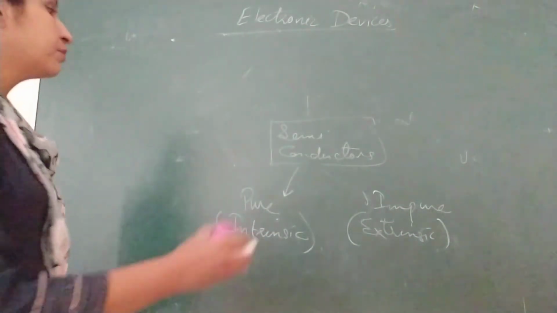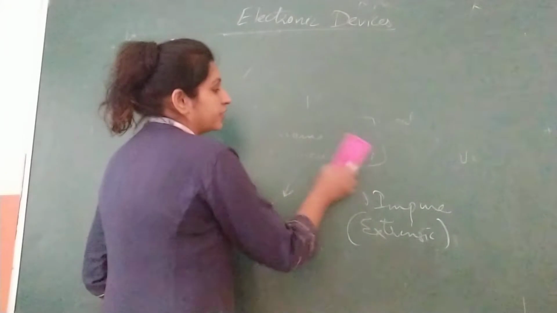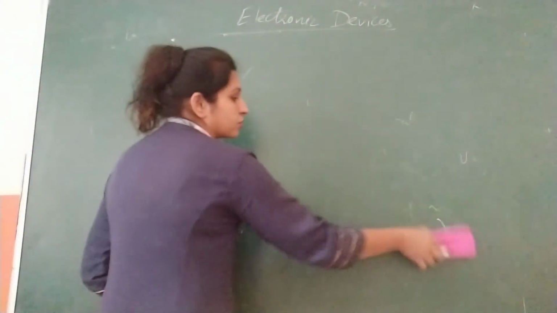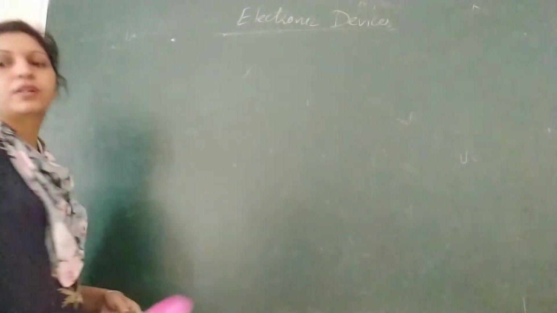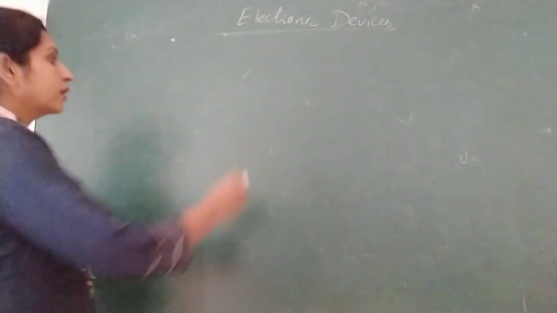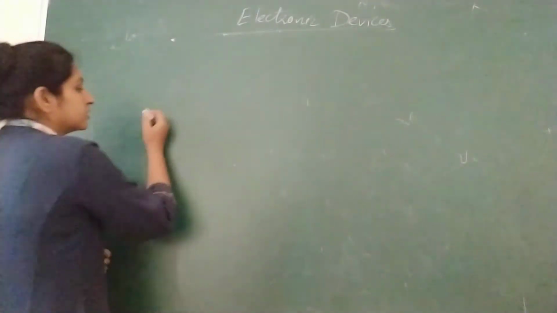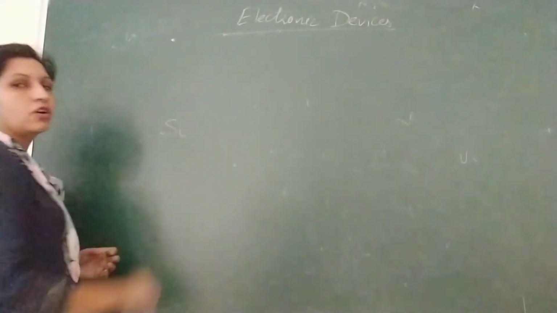So let us take the example of silicon. It is having 4 valence electrons in its outermost orbit, so to complete its orbit it needs 4 more electrons. So how are they joined? Suppose this is a silicon atom.